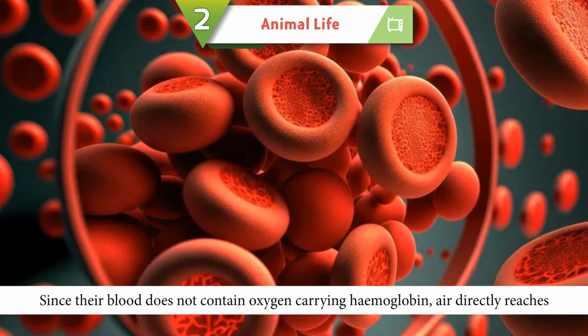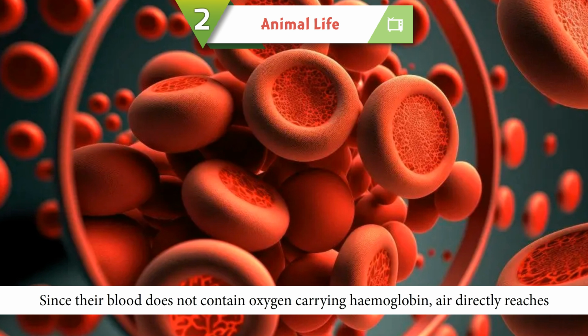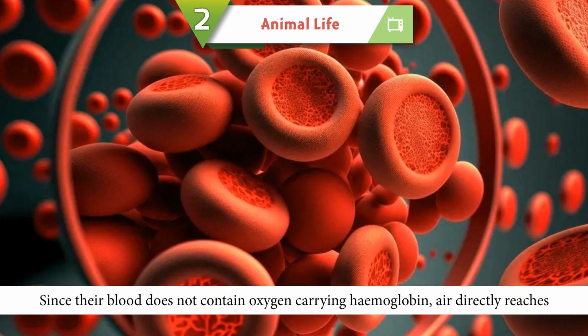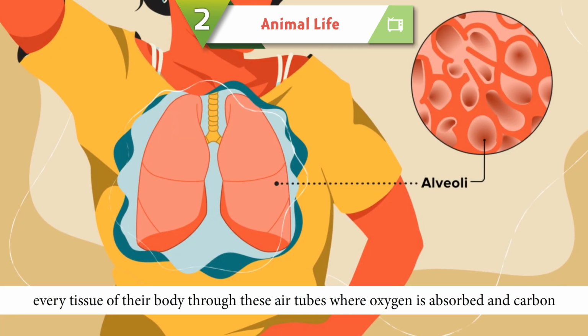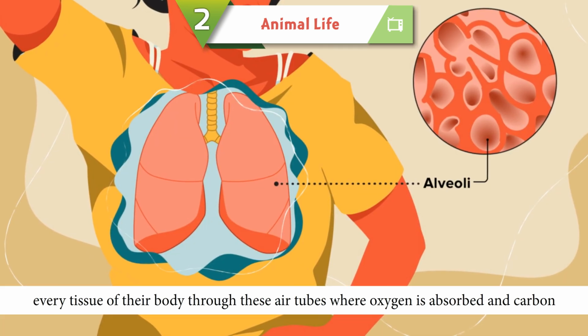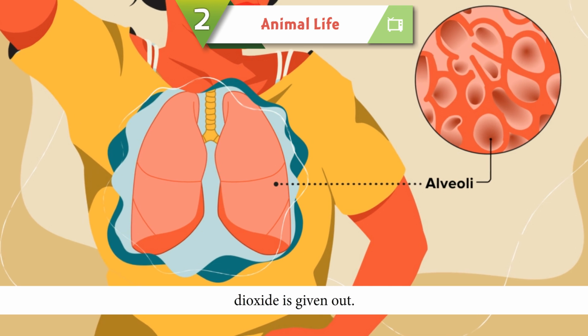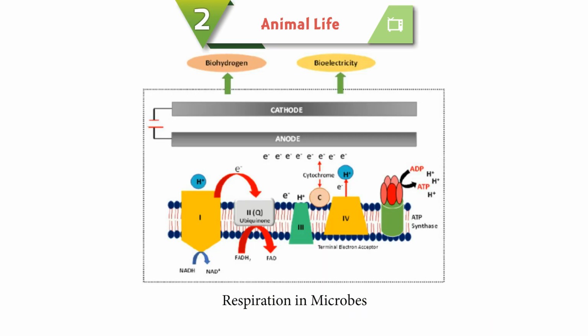Since their blood does not contain oxygen-carrying hemoglobin, air directly reaches every tissue of their body through these air tubes, where oxygen is absorbed and carbon dioxide is given out.